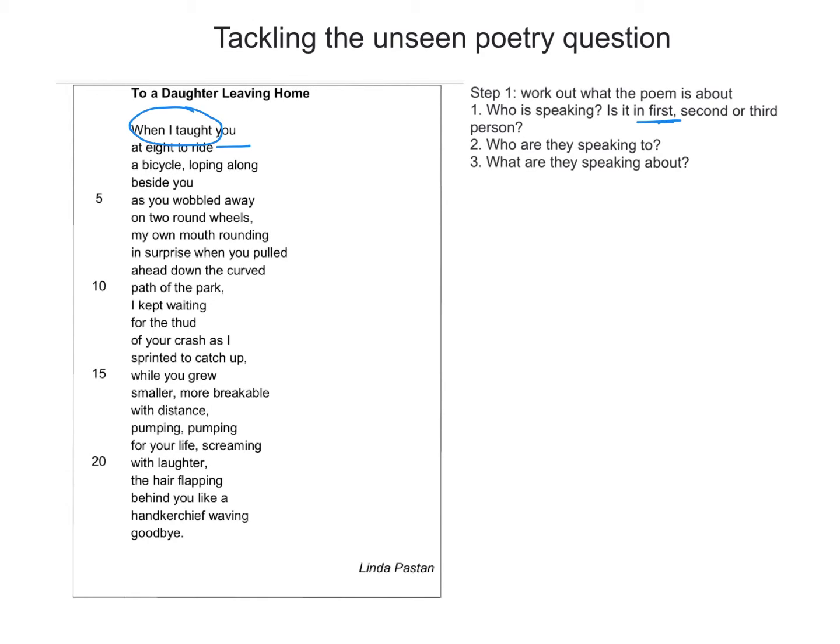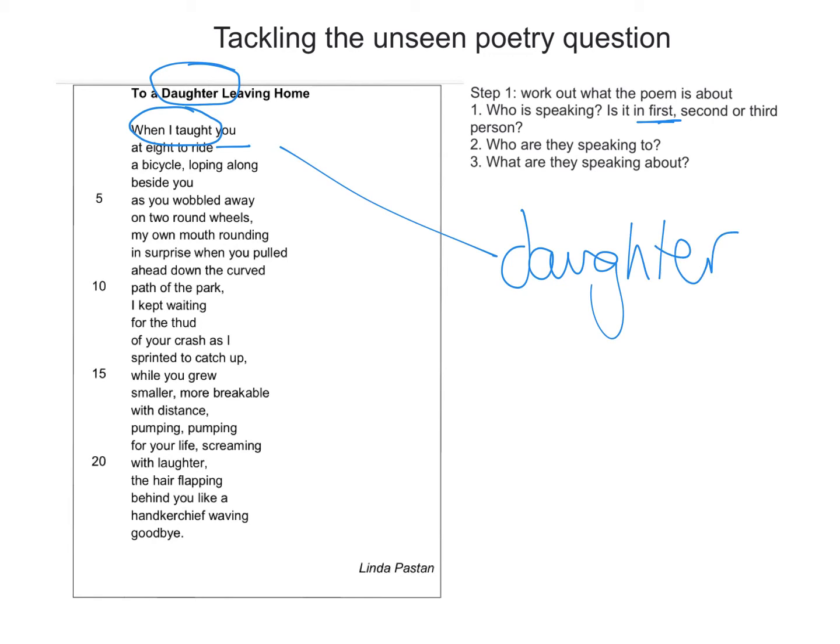Who are they speaking to? Now, in the title, it says it's speaking to the daughter and it's speaking to you. So we can tell from that it is the daughter. Now number 3 asks us, what are they speaking about? Now quite simply, if we reread the first couple of lines again, we'll be able to work that out really simply. When I taught you at 8 to ride a bicycle, loping along beside you as you wobbled away. So we can see that the person is teaching them to ride a bicycle. So now that is step 1 complete.